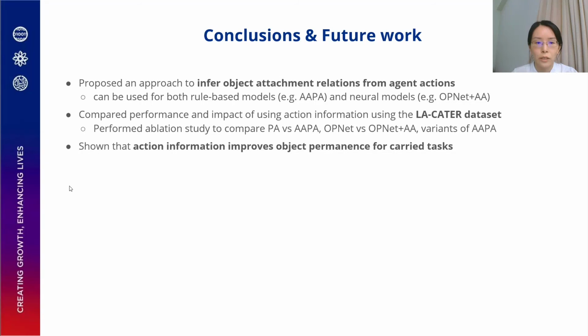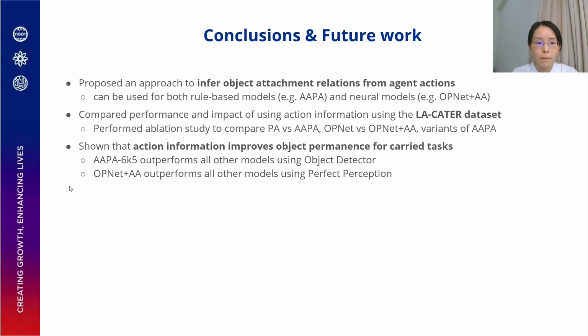We have shown that action information improves object permanence for carried tasks, where APA outperforms all other models using the object detector, and OpNet AA outperforms all other models using the perfect perception.